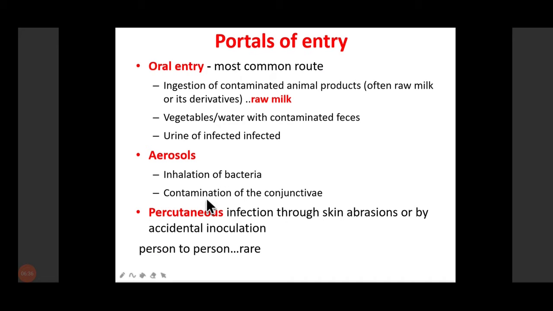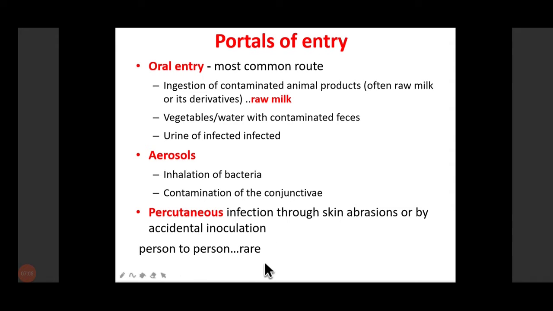Then it can also occur by inhalation of the bacteria in rare cases, or by contamination of your mucosa or conjunctiva. The infection can occur through ingestion and mucosal or skin contamination. It may also lead to brucellosis, like percutaneous infection through skin abrasion, which may occur through accidental inoculation. That is also one of the portals of entry, the percutaneous infection.